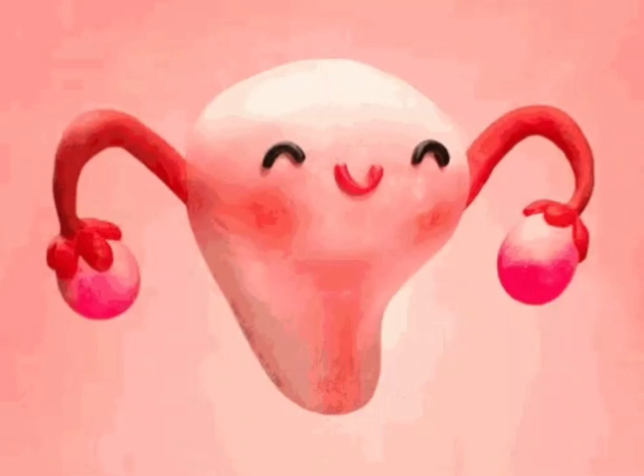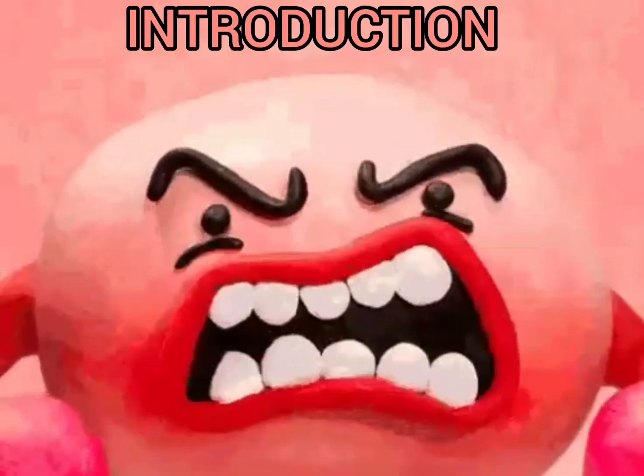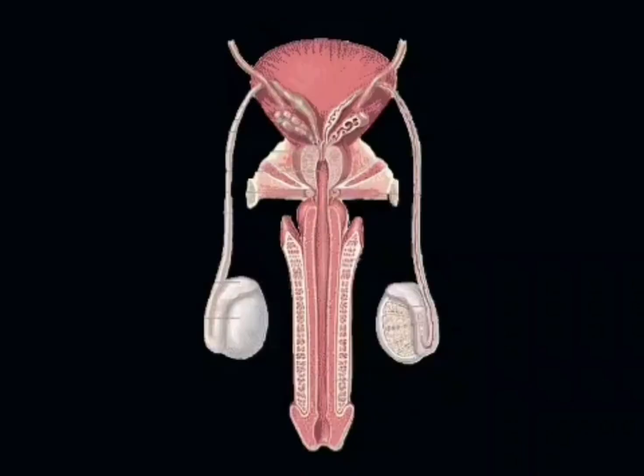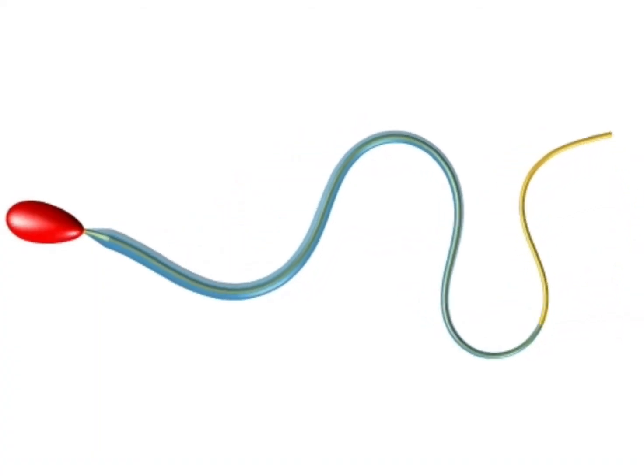So students, it was all about sexual reproduction in human beings, the introductory part. In the next video, I am going to discuss the male reproductive system, its structure and function, along with the structure of the sperm.